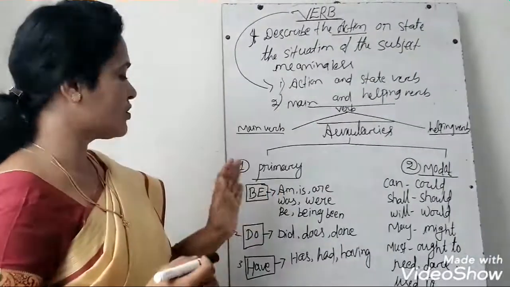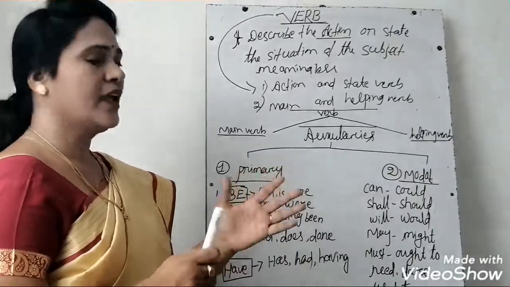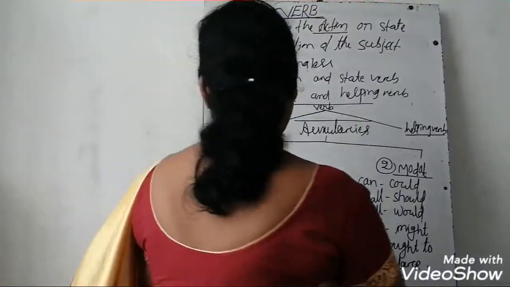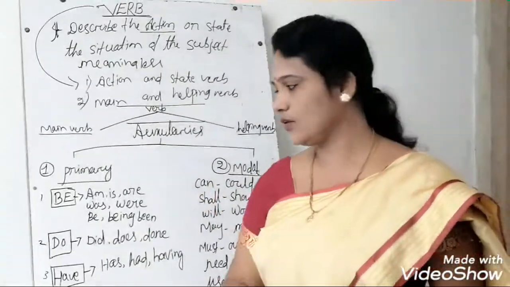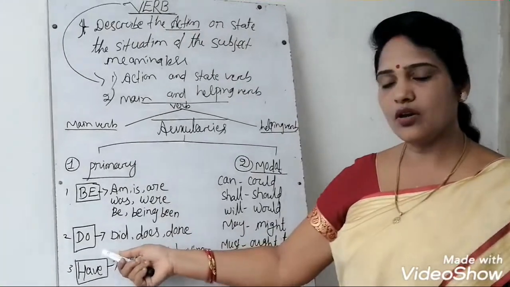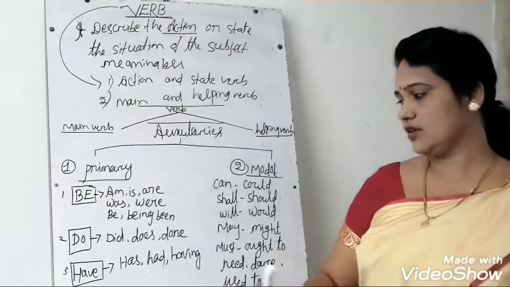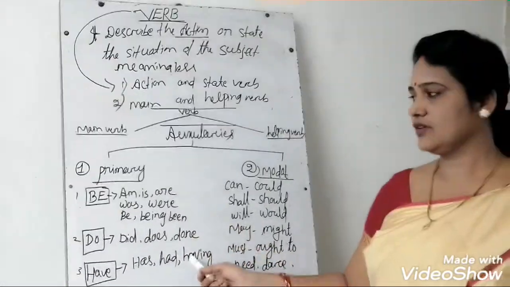Under the be verb, which words come? Am, is, are, was, were, be, being and been. And under do: do, did, does, done. Then have, has, had and having.